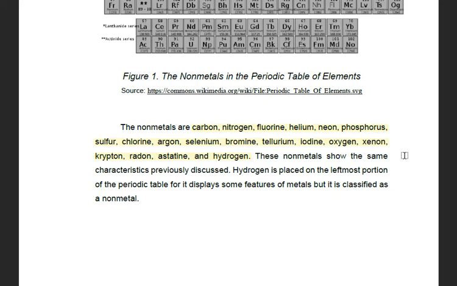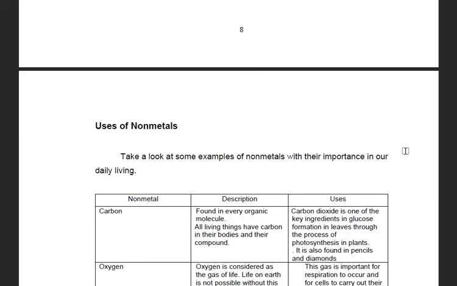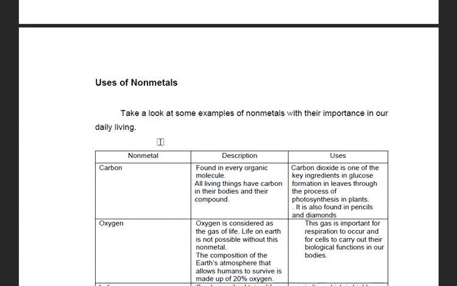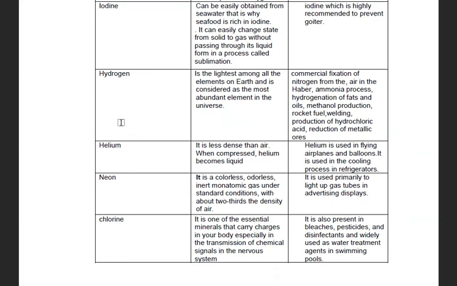Hydrogen is placed on the leftmost portion of the periodic table, for it displays some features of metals, but it is classified as a non-metal. Okay? The usage of non-metals. So, take a look at some of the examples of non-metals and their importance in our daily lives. Okay. So, basahon na to ni siya. Para buuan na to, asa man makita ni mga non-metals.